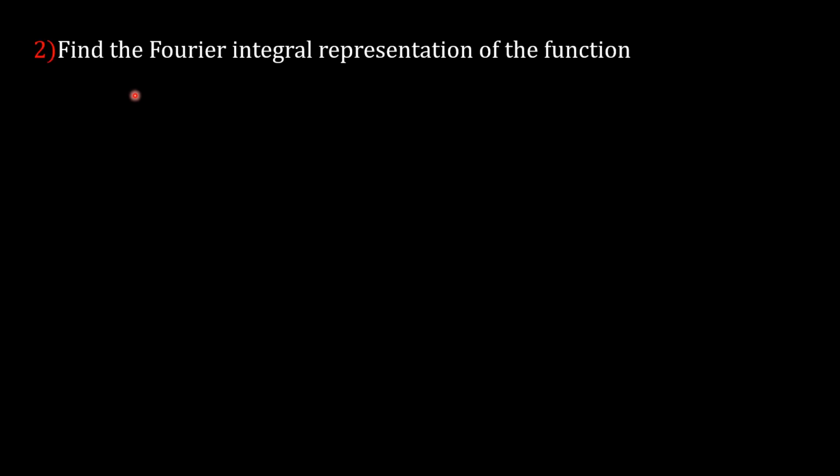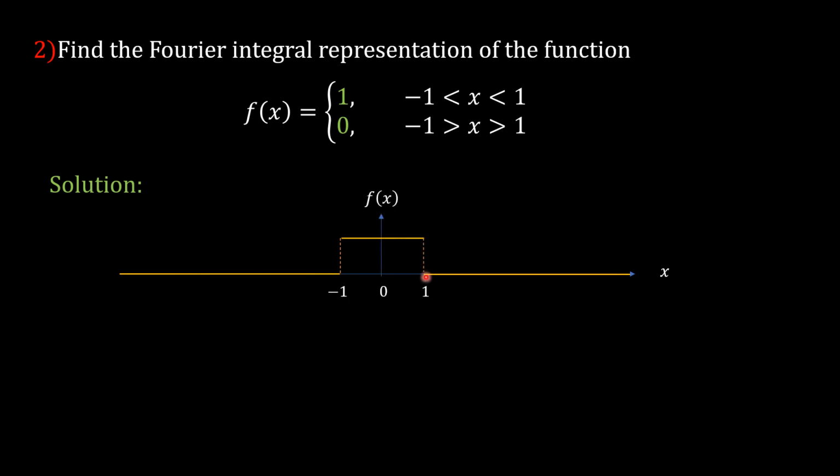Now, whatever example we considered in the last slides, the same example we are going to consider here for obtaining its Fourier integral representation. So consider the example. Find the Fourier integral representation of the non-periodic function f(x) equal to 1, which lies in the interval minus 1 to 1, and 0 for x less than minus 1 and x greater than 1, that is, 0 for minus infinity to minus 1 and 1 to infinity. So, solution.